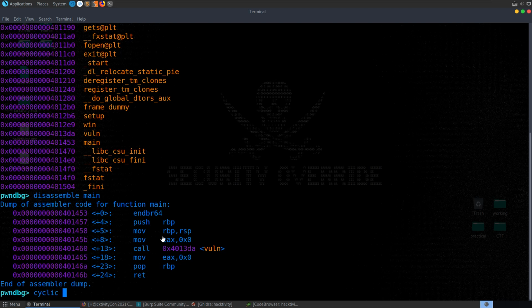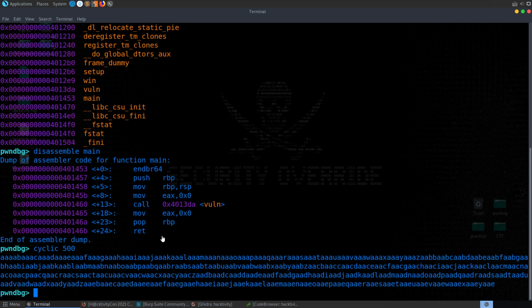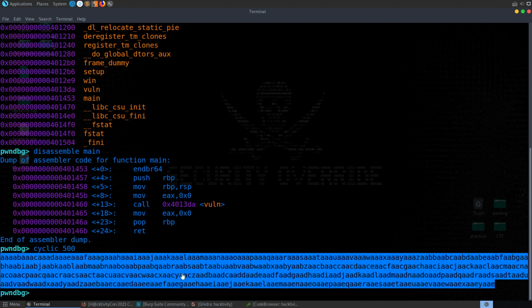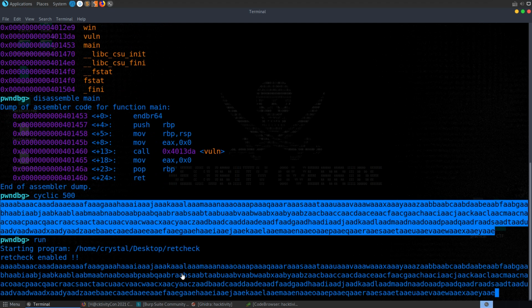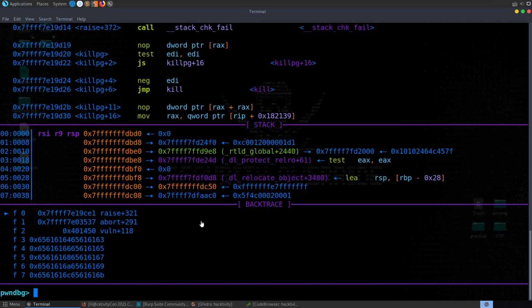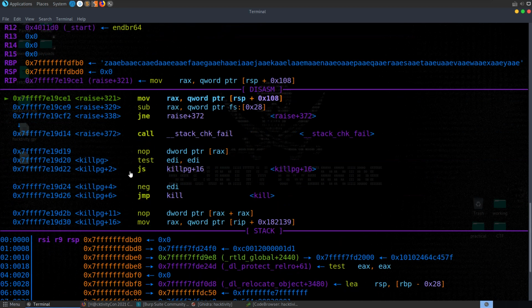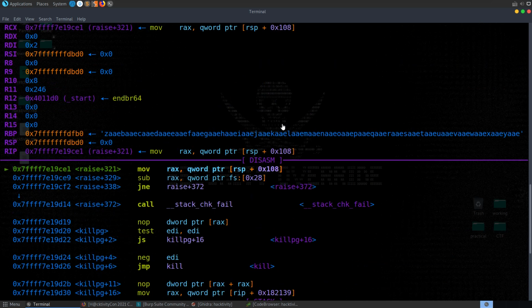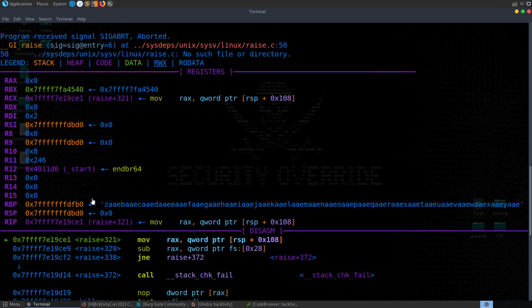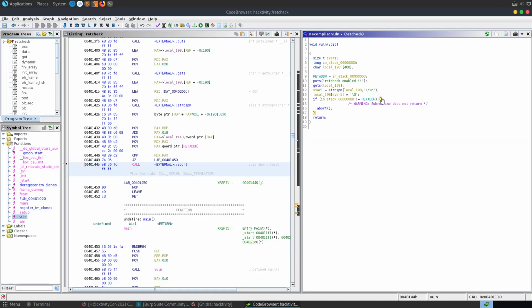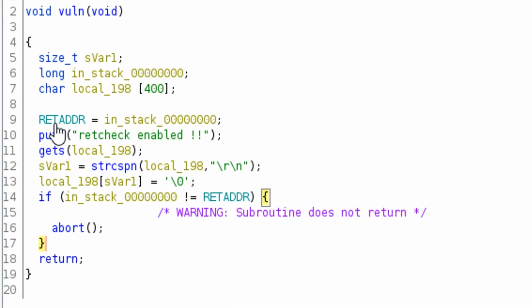But let's do our cyclic, and we know that it's a 400 byte buffer. I'm going to do cyclic 500 then. I'm going to take a copy of this, run the program, and paste this in and see what happens. You can see here that we've got this abort. It's actually gone to kill, and we've got this stack check fail. So the problem was that we didn't ensure that this return address still equaled the same value.